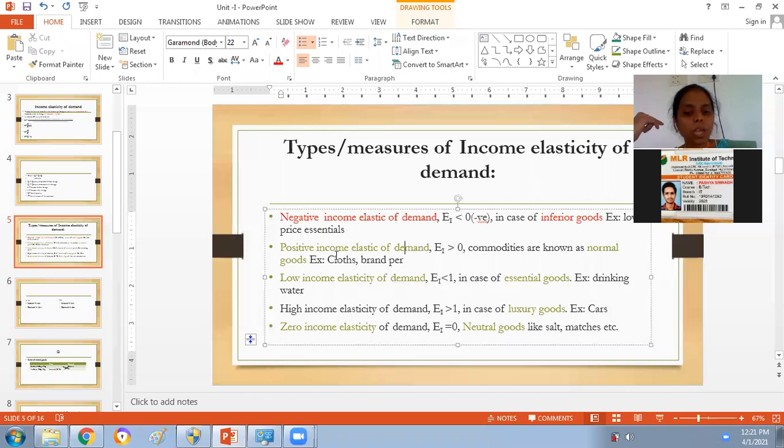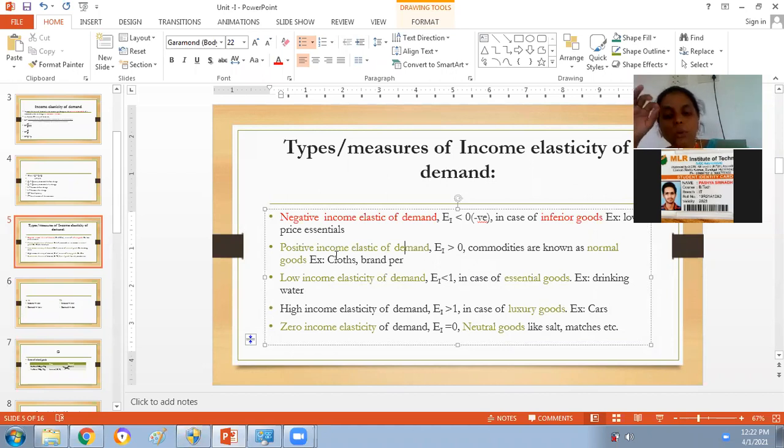The next one that we have is low income elasticity of demand. What is low income elasticity of demand? When it occurs, of course, the income elasticity of demand is greater than 0 but less than 1. Less than 1 means that if there is a 10% increase in income, then the quantity demanded will increase by less than that, only 5%. A 10% increase in income, but the demand for the product has increased only by 5%.